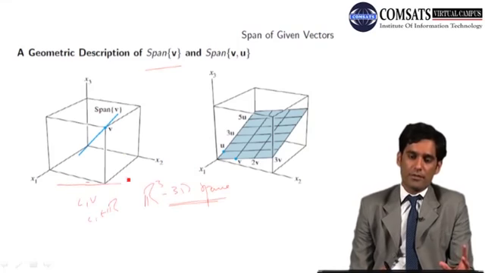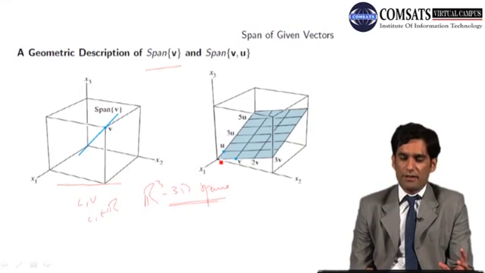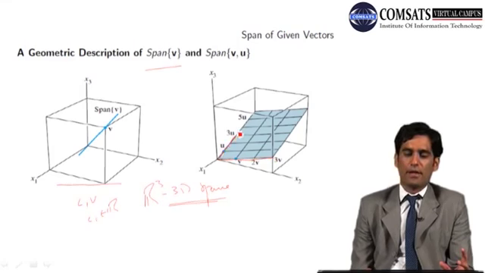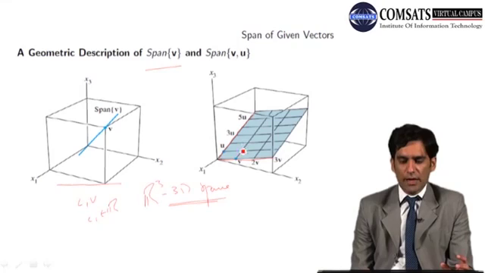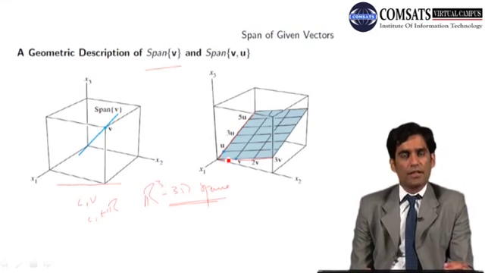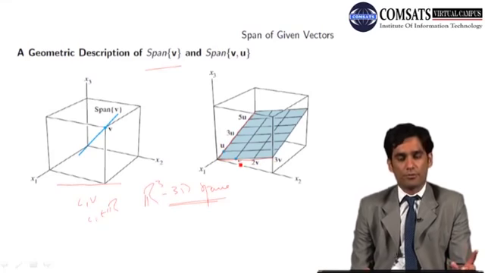If we have two vectors, then this is the span of one vector and this is the span of the other vector, and we have the linear combinations of these two vectors. So we have all the elements of R3 which lie in the plane formed by these two lines, which are in fact the span of V and the span of U.